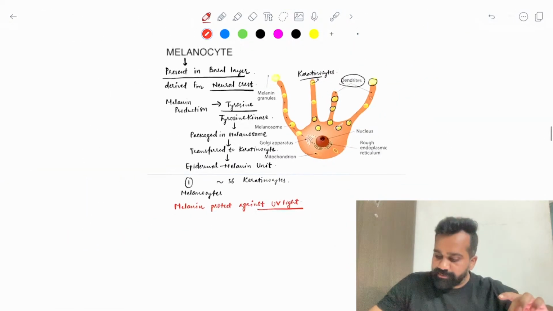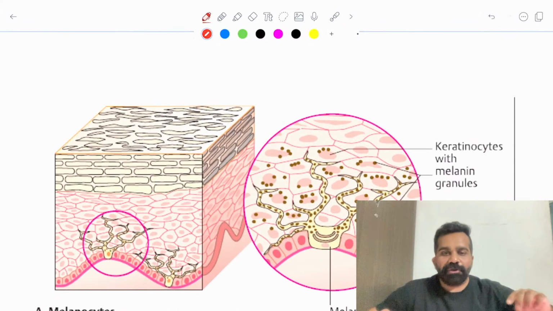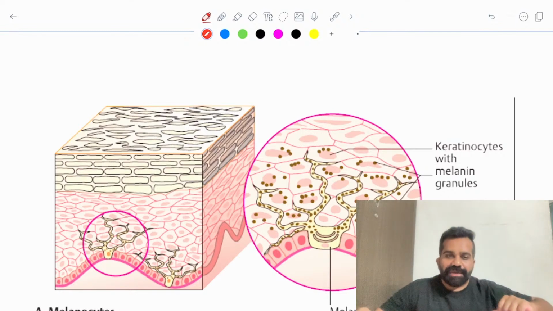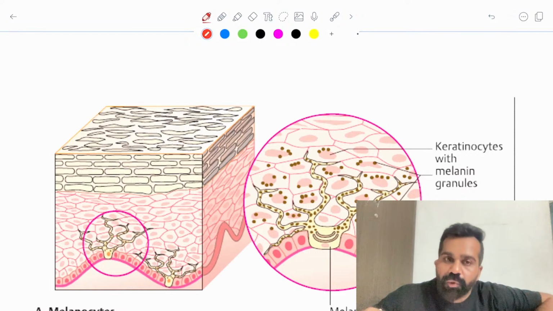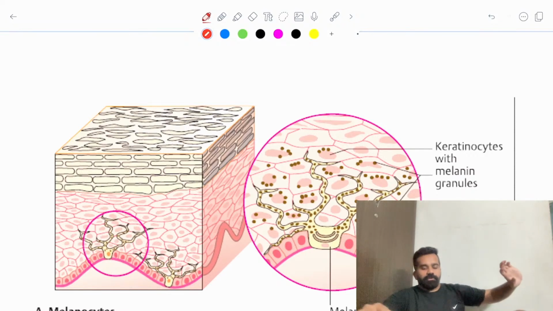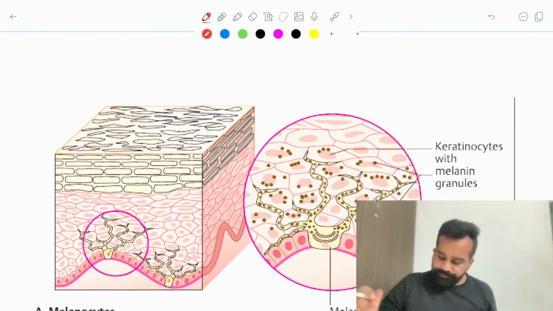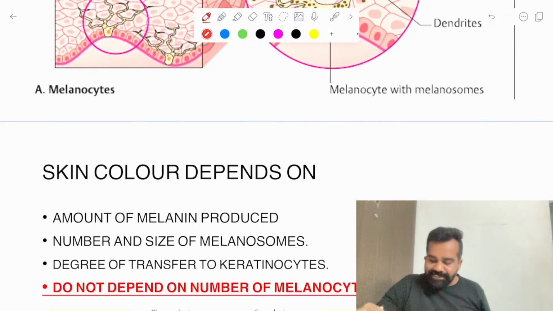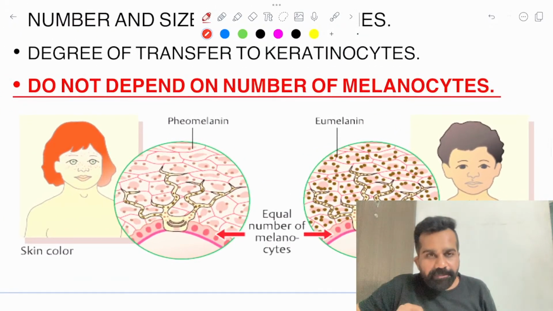Okay, now skin color depends on which factors? Skin color depends on which factor? This MCQ they ask. So can I say if a person has more melanocytes, they will have brown color, or a person with fewer melanocytes will have fair skin? So always remember, let's understand that skin color never depends on the number of melanocytes.